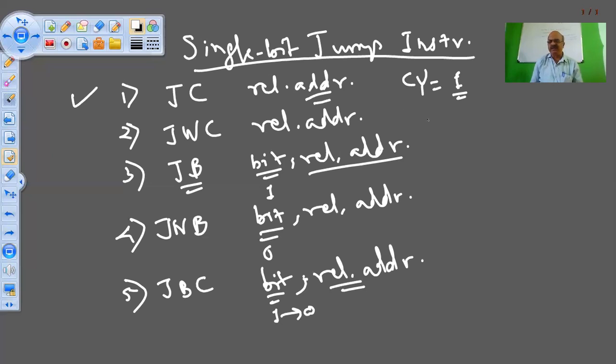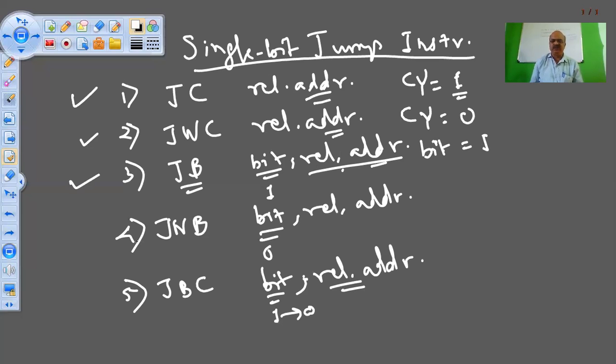If the carry flag is 0, then it will not jump. Second instruction, jump on no carry: if the carry is 0, then jump to the relative address. Third instruction, jump on bit set means if the bit is equal to 1, then only jump to this relative address.